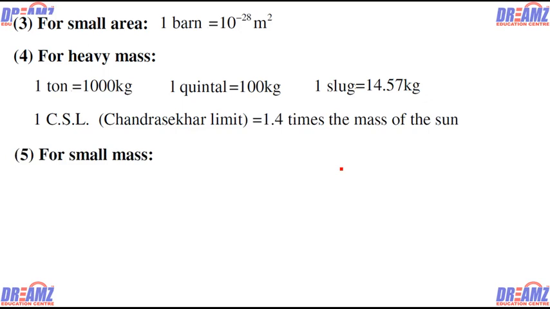Now for small mass we can say 1 AMU, the atomic mass unit. It is very important in chemistry as well as physics, and it is 1.67 into 10 to the power minus 27 kg. Next is 1 pound.